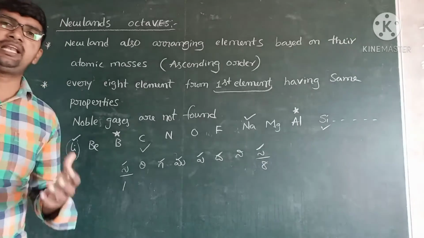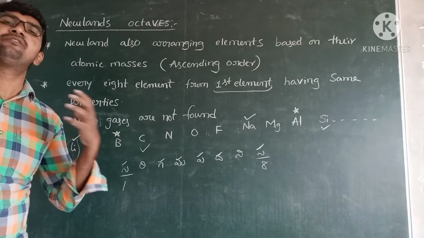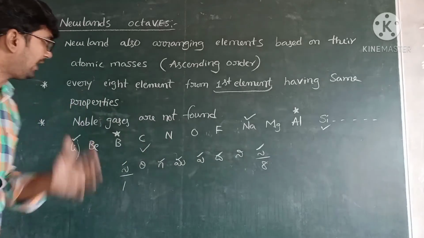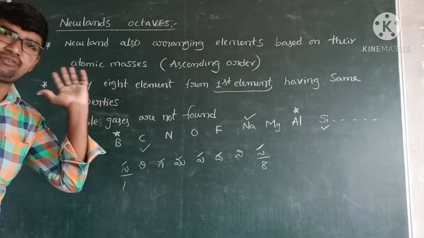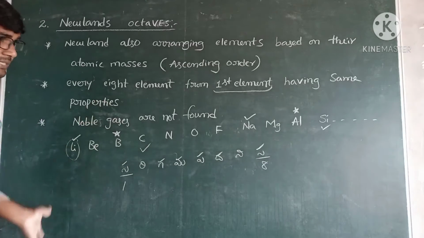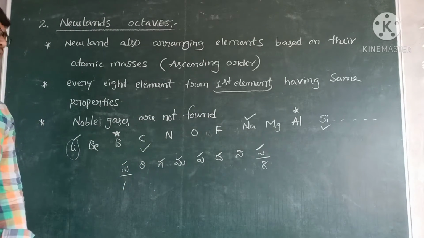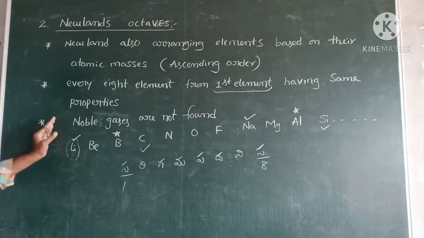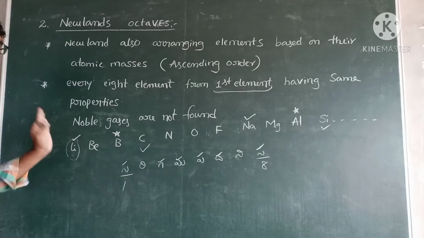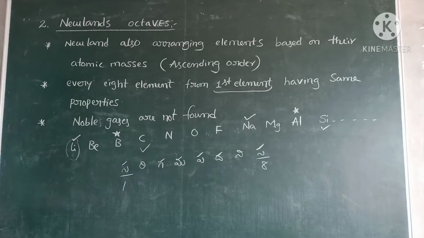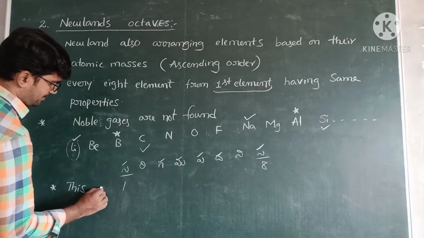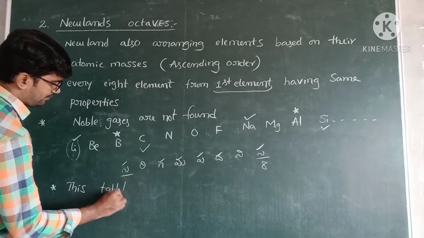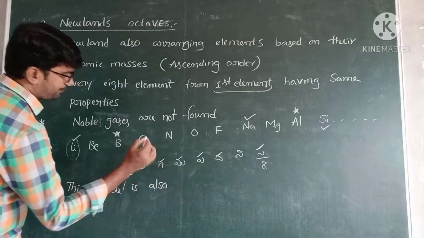In Newlands' table, all the elements are arranged based on their atomic weights in ascending order. And what is the condition? From any starting element, exactly the eighth element has the same properties. Okay, noble gases were not present at that time, right? But this Octaves table, or this periodic table, is also failed.